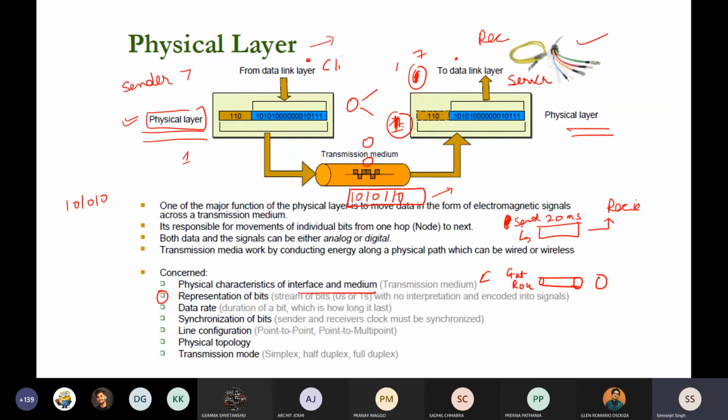Next is synchronization of bits, between sender and receiver, how the synchronization will take place. If I send my message at 8:41 a.m., the receiver should receive it at 8:42 a.m. If it does not receive it, it cannot send an acknowledgement that it has received the signal at 8:43 a.m. So synchronization of bits means that my machine knows at what time I will receive the signal when I send a message.